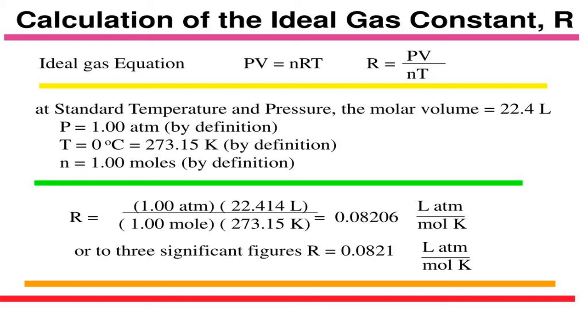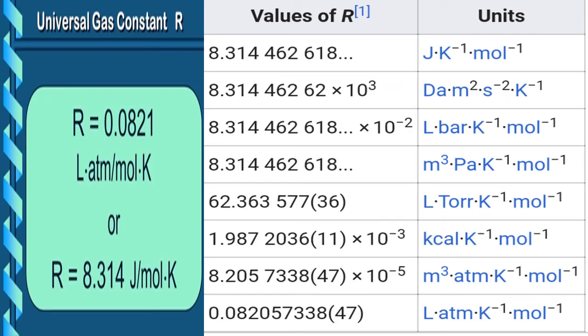You can put pressure in different units, because pressure is measured in bar, torr, millimeter mercury. In whichever unit you put P, correspondingly you put the value for V and temperature also, so you will get different values of R. Here are the different values of R depending upon the PVT values, with corresponding units. But the value we use most for calculation is R equal to 0.0821 liter atm per mole per Kelvin, or one more value we use is R equal to 8.314 joules per mole per Kelvin.